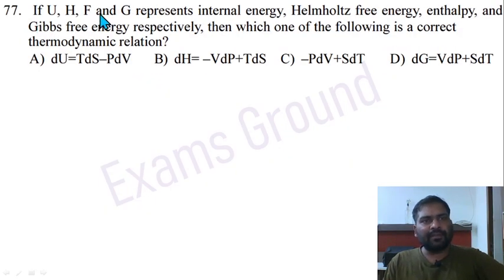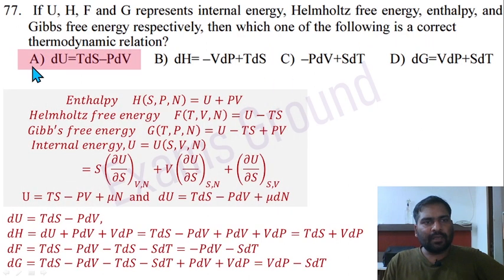Question 77. If U, H, F and G represent internal energy, Helmholtz free energy, enthalpy and Gibbs free energy respectively, then which one of the following is a correct thermodynamic relation? Option A is correct. dU equal to TdS minus PdV. It is a direct equation. dU is equal to TdS minus PdV, and other thermodynamic relations are listed here.